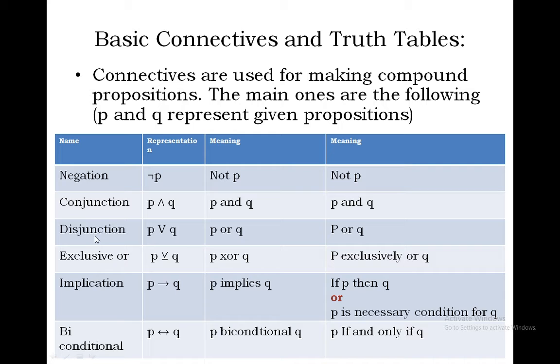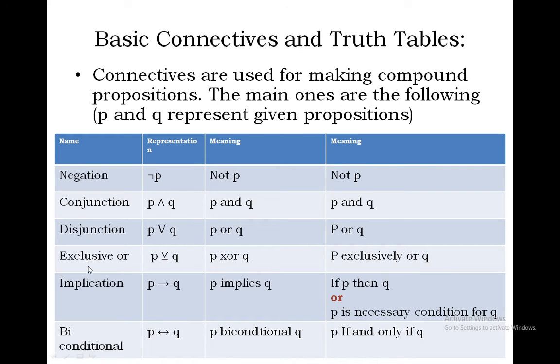Next, disjunction, P or Q. Either the P value will be true or the Q value will be true. Either one must be true, or else P can also be true and Q can also be true. Then only we can say P or Q.